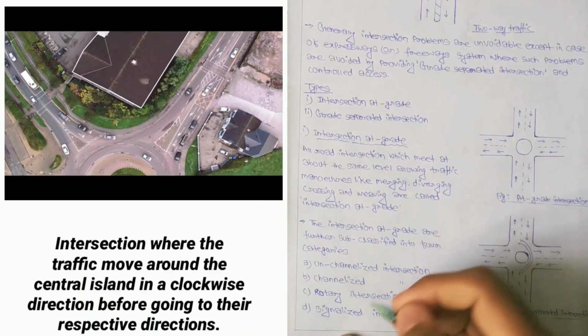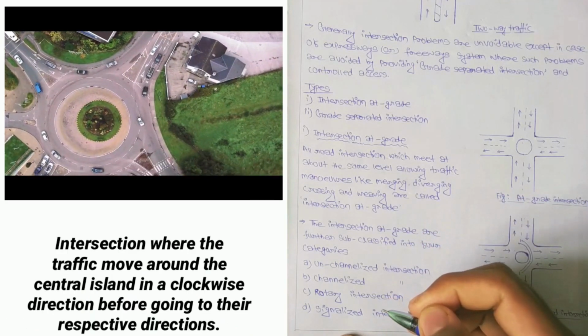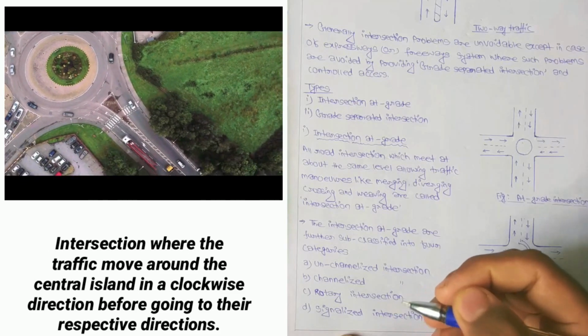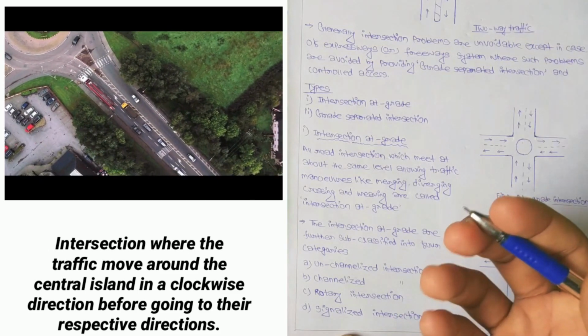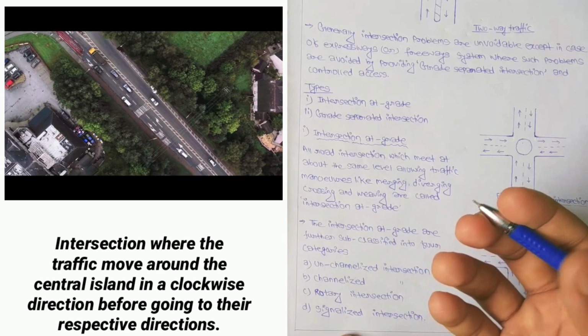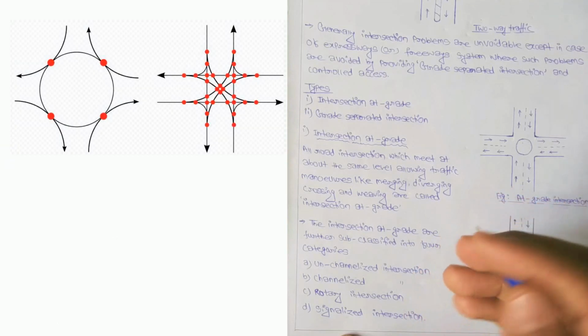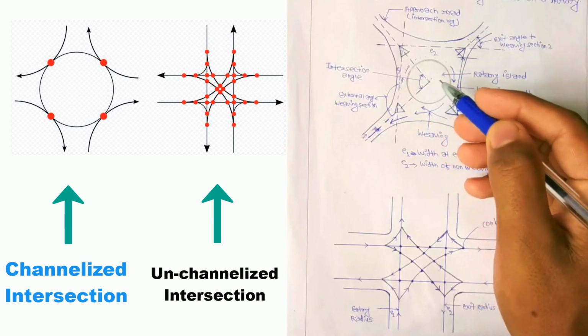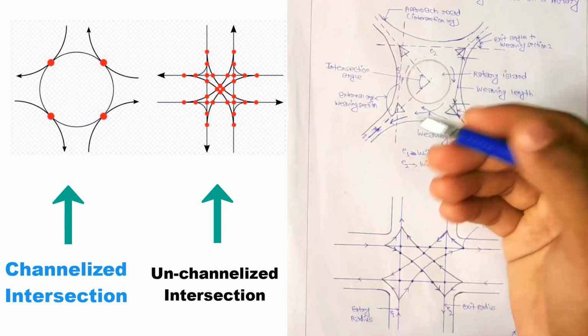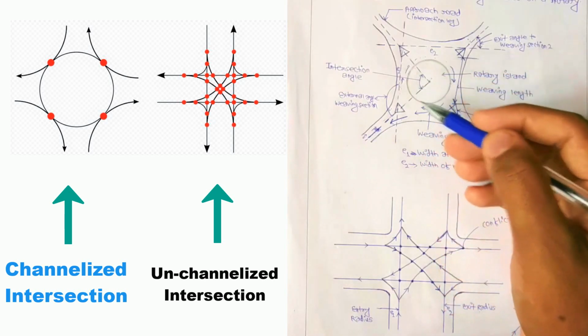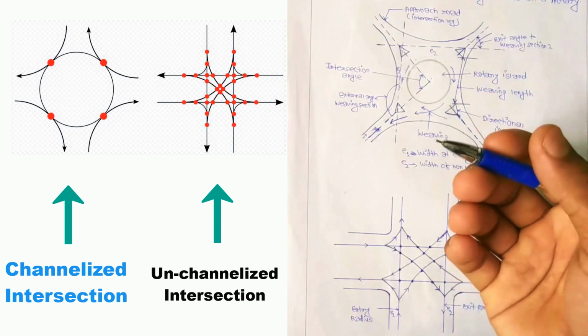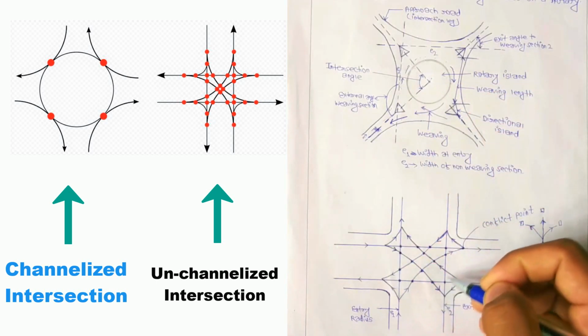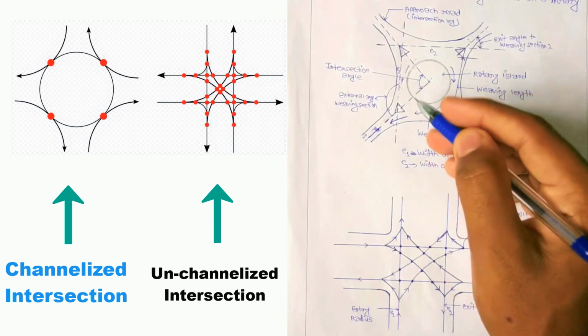A rotary intersection is an intersection where the traffic moves around the central island in a clockwise direction before going to their respective directions. Channelized intersection means the central island is provided in the intersection, and unchannelized means the central island is not provided. So this is the unchannelized intersection and this is the channelized intersection.